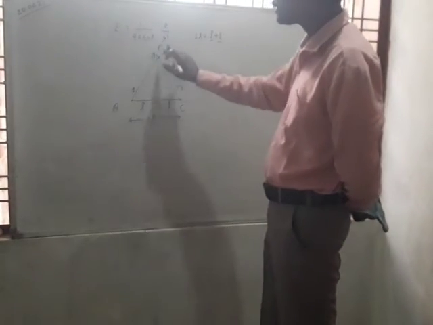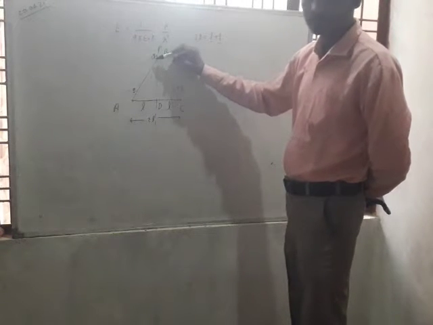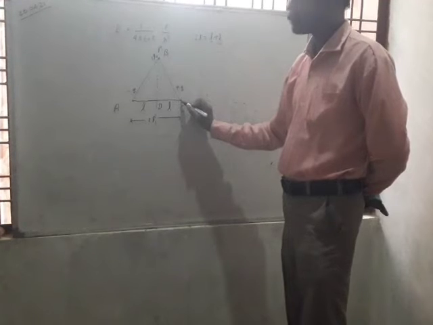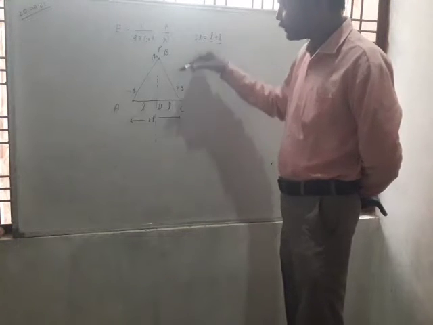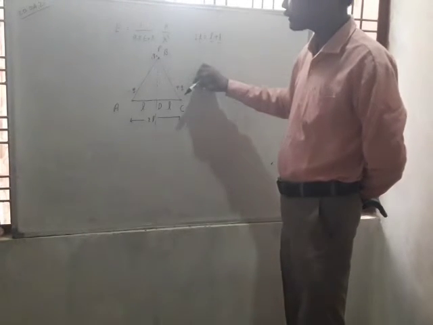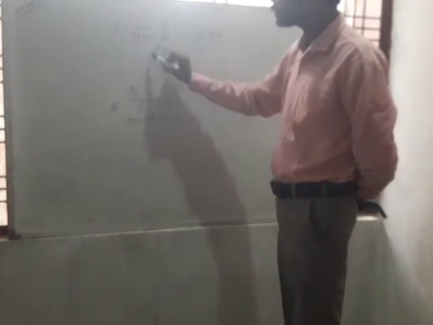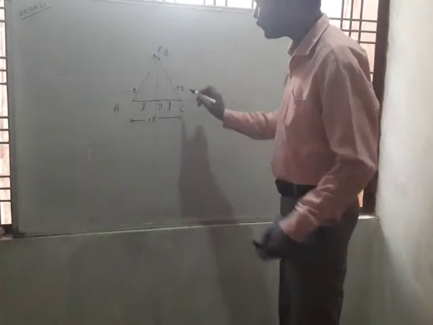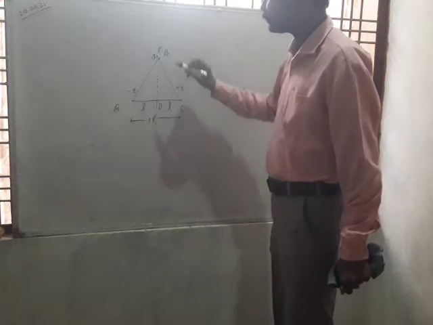Suppose that plus q naught is a test charge placed at point P. This is a positive charge and plus q is also a positive charge. Then the force between these positive charges will be repulsive in nature. So this positive test charge will move away from the charge plus q.